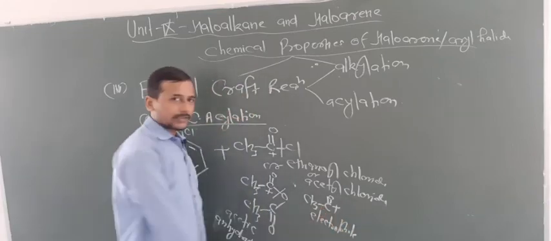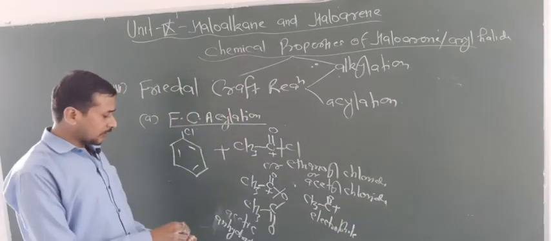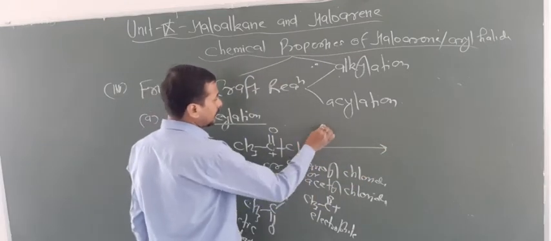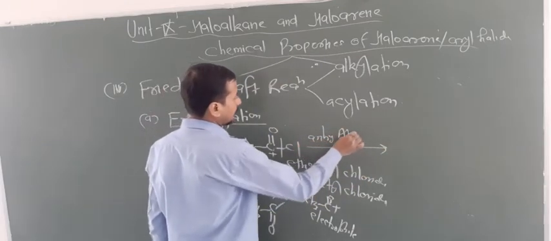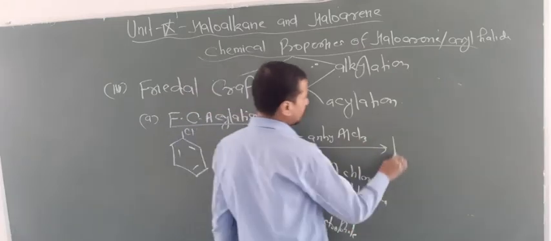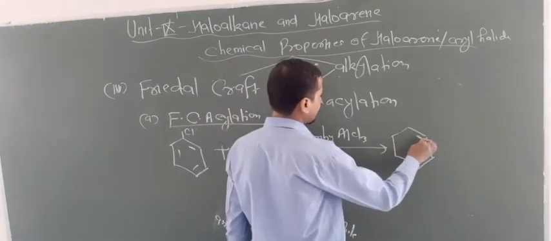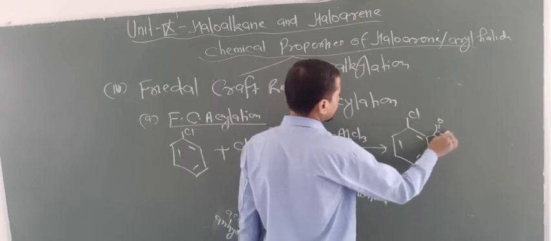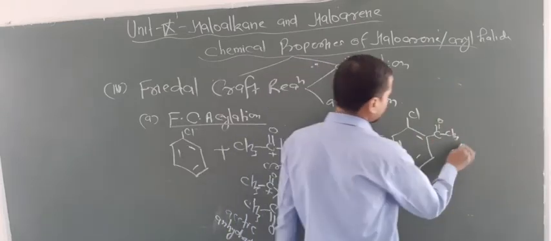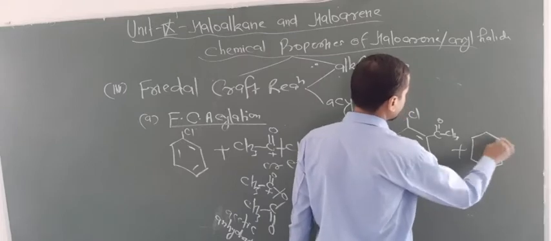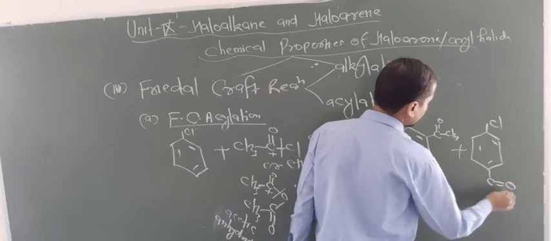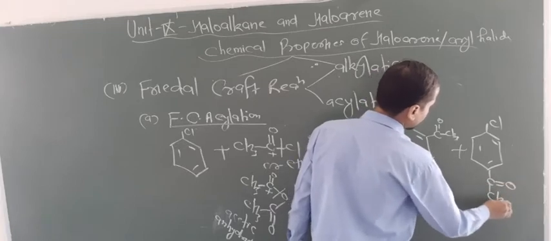So that's why this carbon attaches to the benzene ring either at the ortho position or the para position. Now again, same conditions, anhydrous AlCl3 is taken. So now this will give two products, one at ortho substitution and one at para substitution, with Cl-C double bond O and CH3.